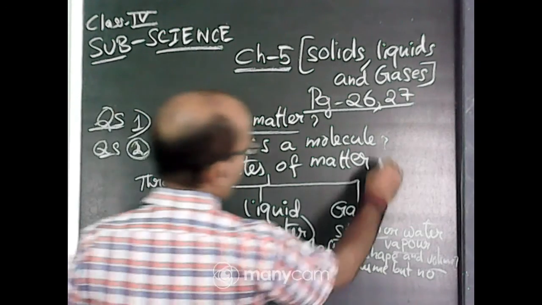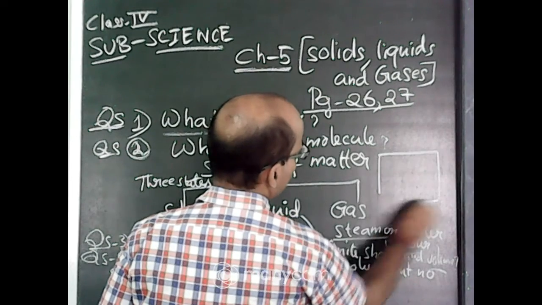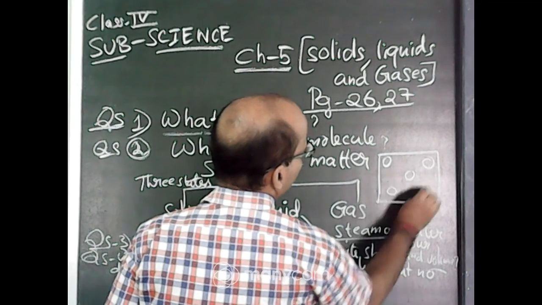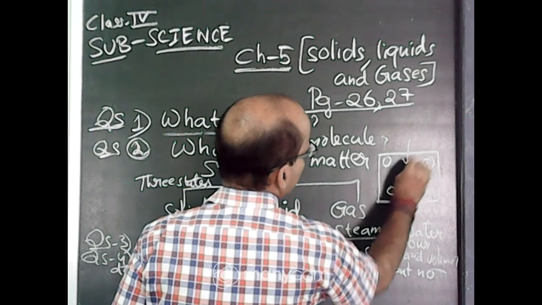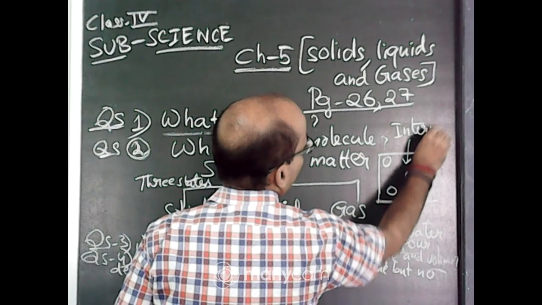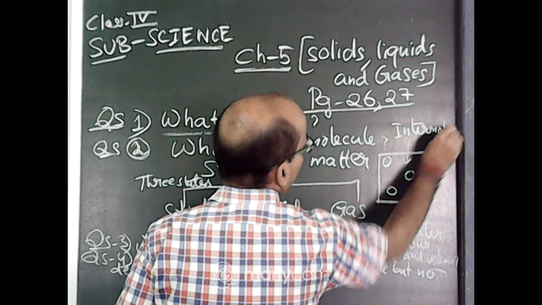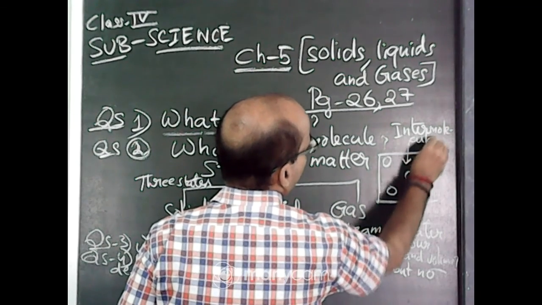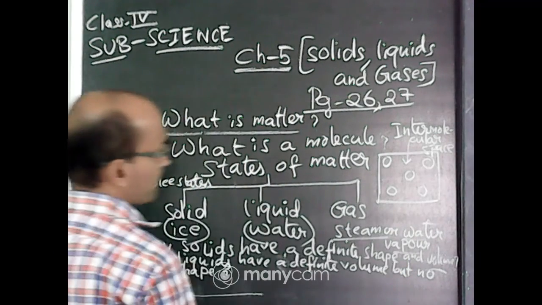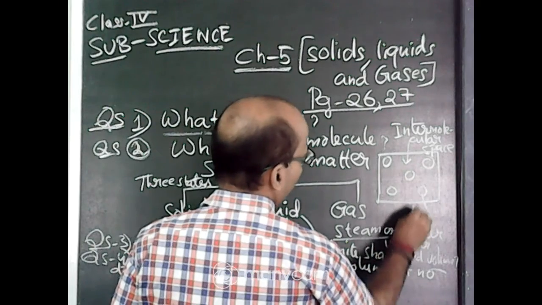I will draw one. Suppose these are the molecules. This space is called intermolecular space, and these are the molecules.